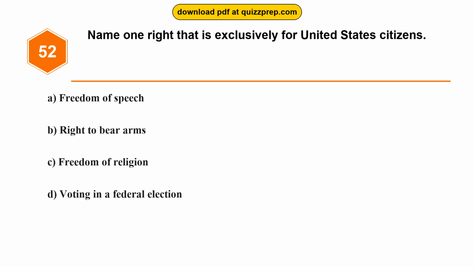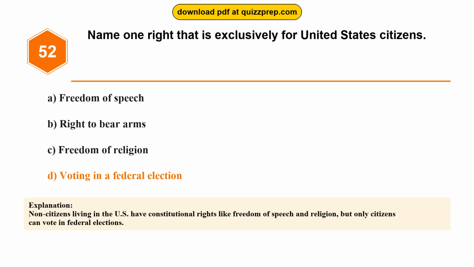Question 52. Name one right that is exclusively for United States citizens. Option A, freedom of speech. Option B, right to bear arms. Option C, freedom of religion. Option D, voting in a federal election. The correct answer is option D, voting in a federal election. Non-citizens living in the U.S. have constitutional rights like freedom of speech and religion, but only citizens can vote in federal elections.